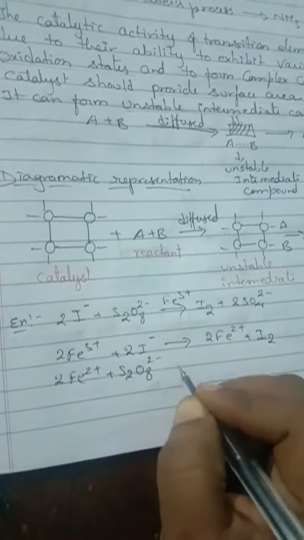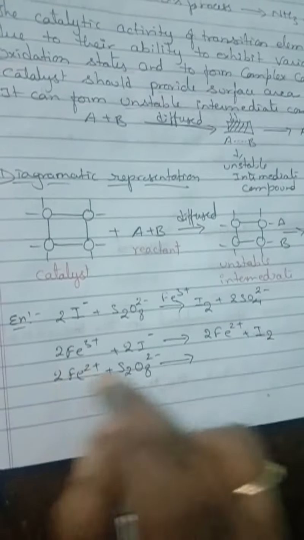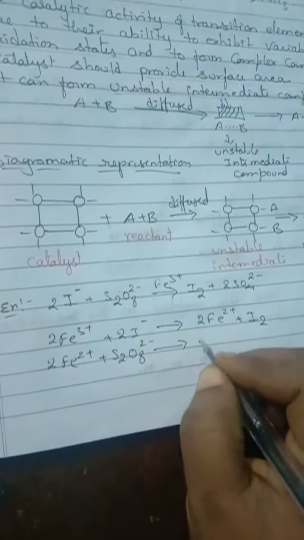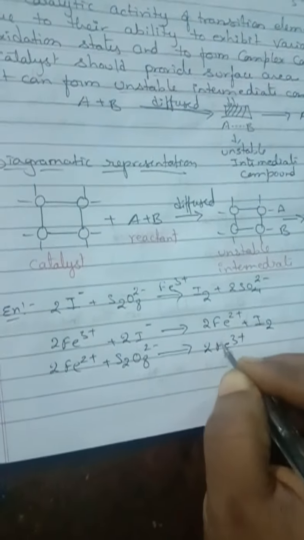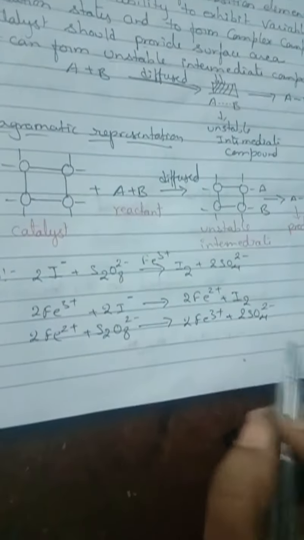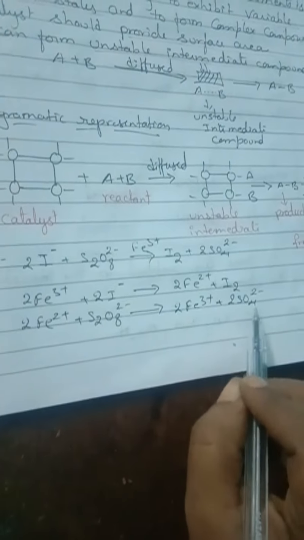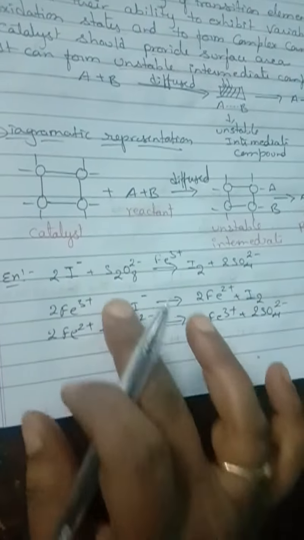This one reacts with S2O8 2-, the persulfate ion. When both react, it forms 2 Fe3+ plus 2 SO4 2-. So at last we again get the catalyst, along with the sulfate ion. Understand, children? So these are the two steps.